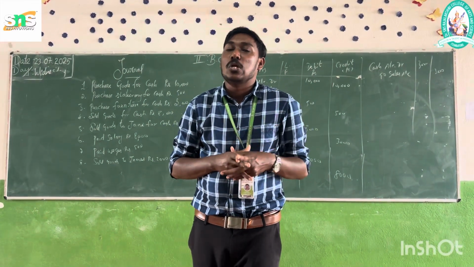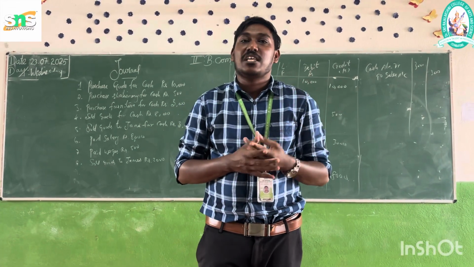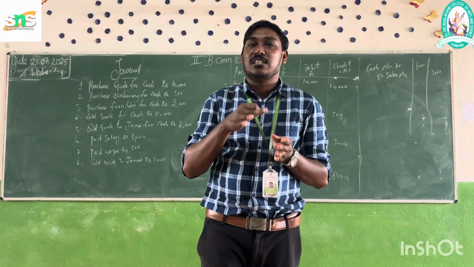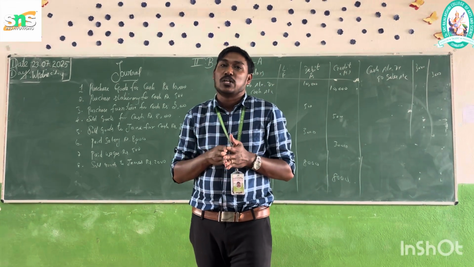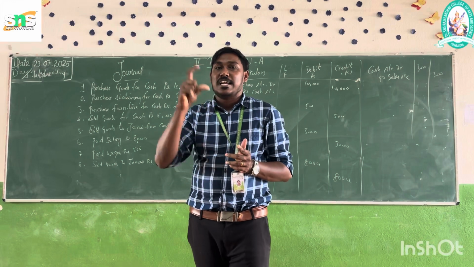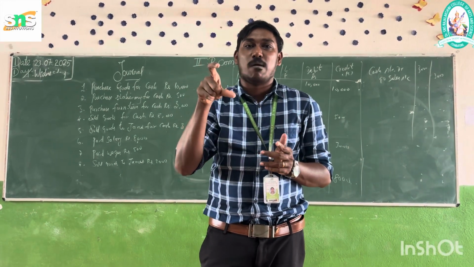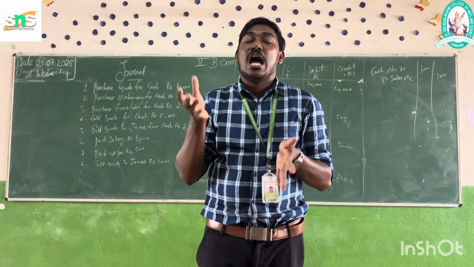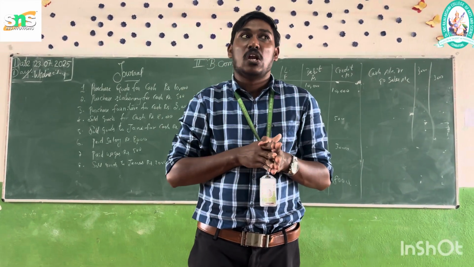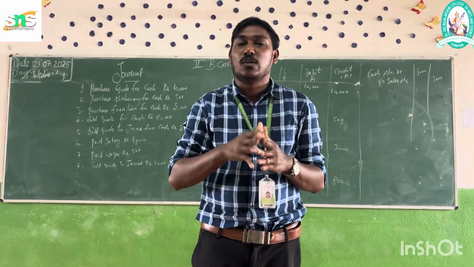What are the golden rules? There are three types of accounts. One is personal account, second is real account, and third is nominal account. As per procedure, these three have golden rules of accounting. For the personal account: debit the receiver, credit the giver. For the real account: debit what comes in, credit what goes out. For the nominal account: debit all expenses and losses, credit all income and gains.